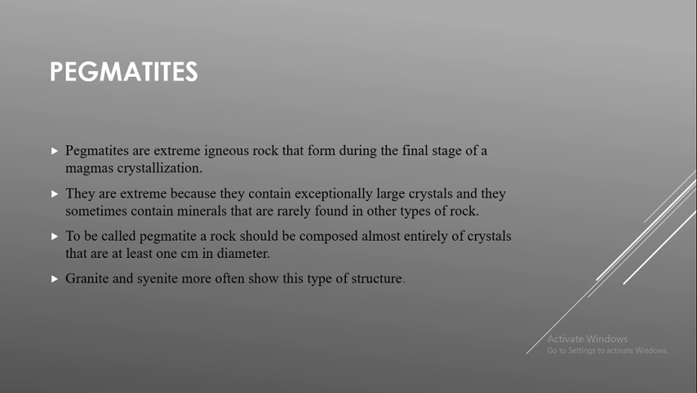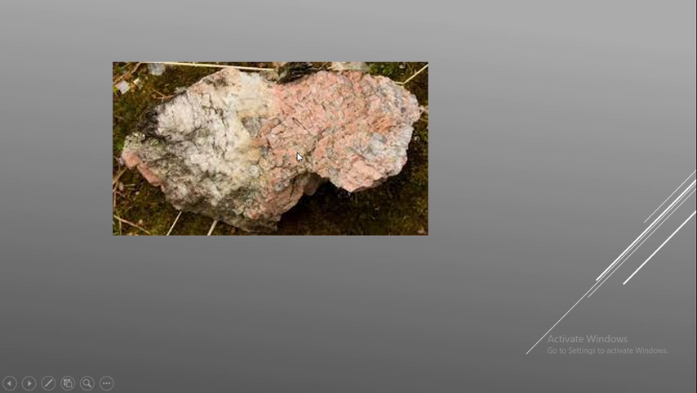Here you can see another image of a pegmatite. Here you can see the pegmatite. This is pegmatitic structure and you can see large crystals. Since it is homogeneous, it will have large crystals also, as you can see here. The thing you have to remember is what are the various rocks which show this pegmatitic structure. One is granite and one is syenite. You have to always keep that in mind.